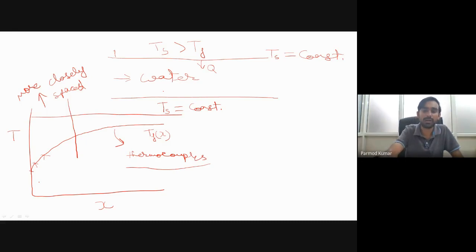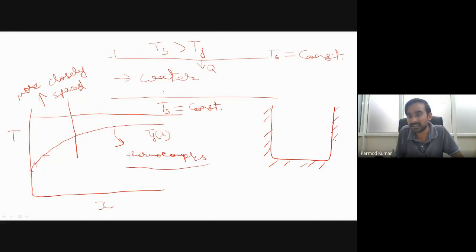Now, one small example I would like to give. Let me show you how wrong measurements can give us errors in our control of physical systems. For example, say this is my container, and in this container I am adding a certain amount of heat. Q amount of heat is being added, and inside the container I have some water.